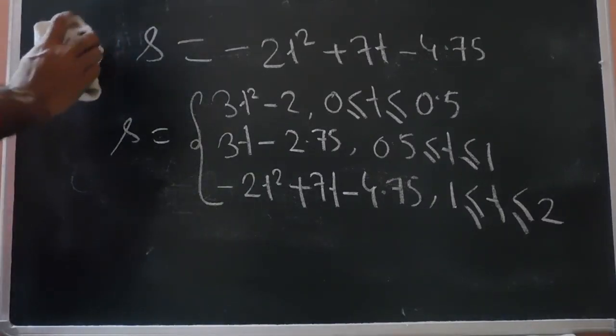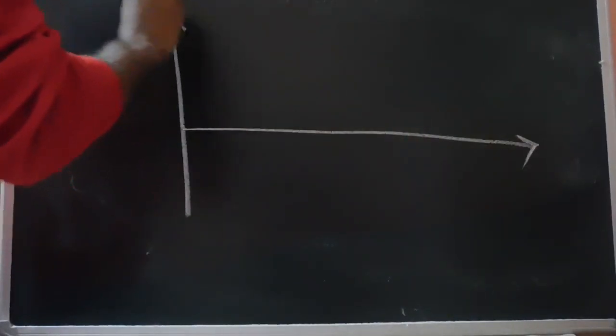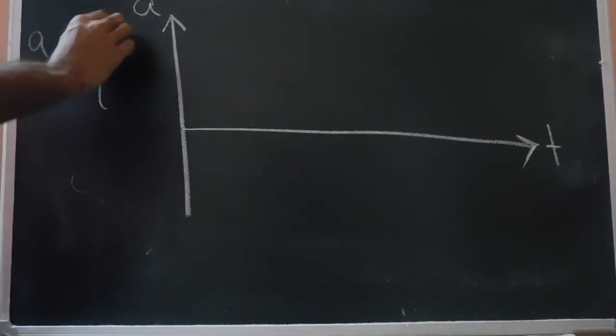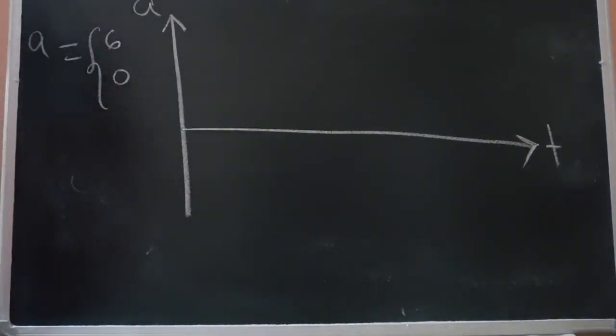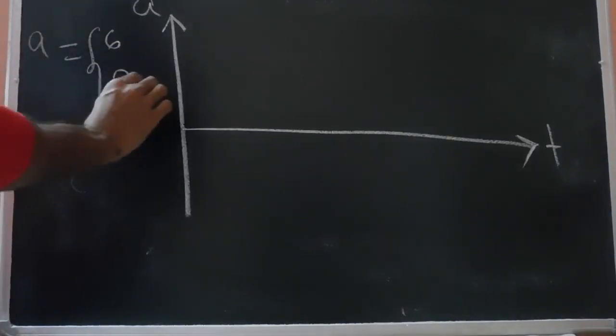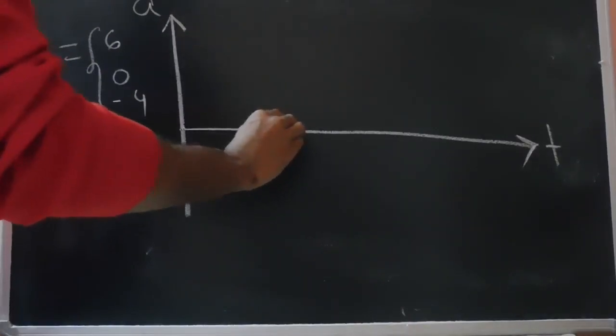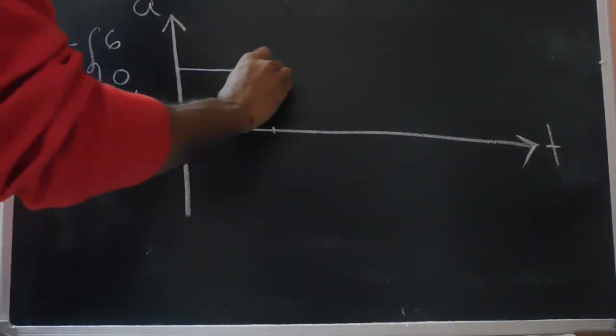So let's first draw the AT curve. The expression for acceleration was something like this. Acceleration was 6, then 0, then -4. From time t equals 0 to 0.5, the acceleration is 6, which is constant.